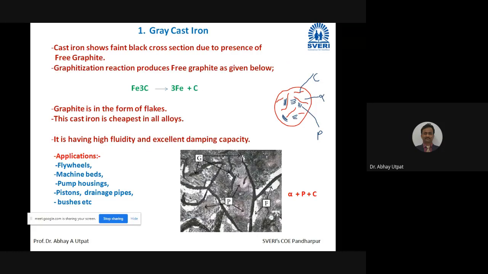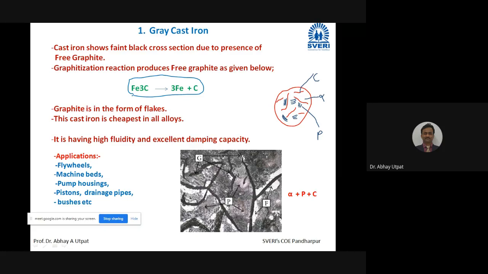So here this is a gray cast iron. The graphitization reaction is Fe3C that gives 3Fe plus C. So this reaction is the graphitization reaction. Because of this, cementite decomposes into iron plus carbon. This iron goes to ferrite and carbon remains carbon, and the carbon is in the form of flakes.